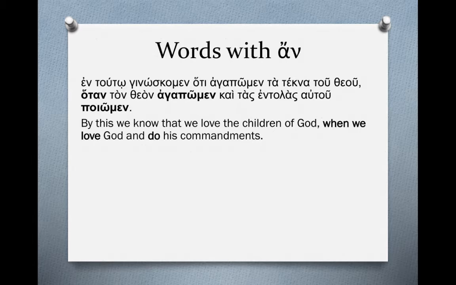By this we know that we love the children of God, and now we've met hotan in our Greek sentence here. Hotan ton theon agapomen. And then the last verb is poiomen. This would be translated, when we love God and do His commandments.